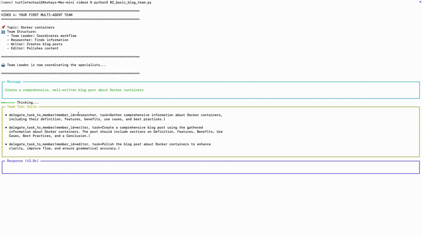Behind the scenes, the researcher agent might have completed its task, then it delegated the task to the writer, and then to the editor. So researcher, writer, editor. See how these things coordinate. The leader decides which agent to call based on the instructions given to the team leader.